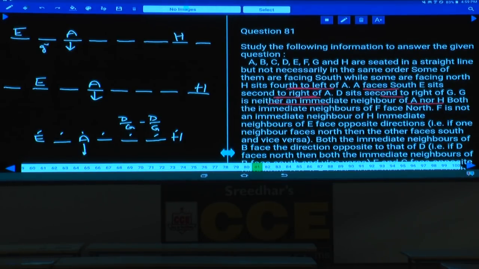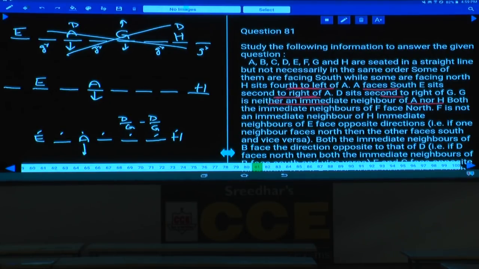G cannot be here and G cannot be here, and G cannot be in these 2 places as well. Then what is the only possibility left over for this G? G must be here. If G is here, then what about this D? D sits second to the right of G. If G is facing north, D must be here, or if G is facing south, D must be here. In both the cases it is not possible, and the first case is completely ruled out.